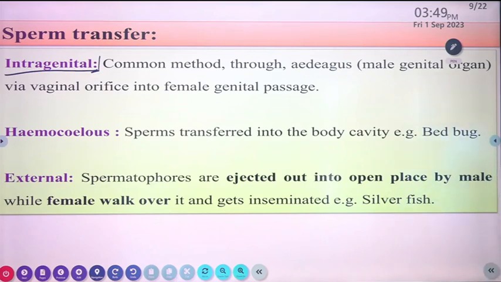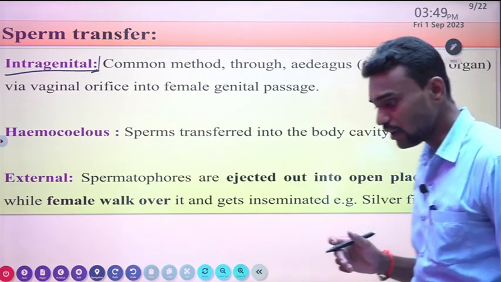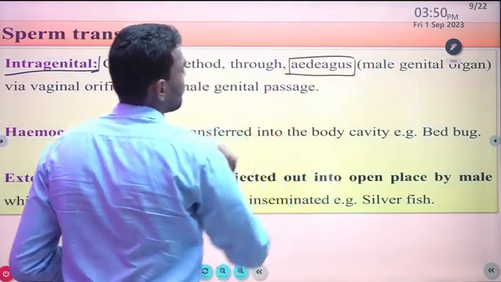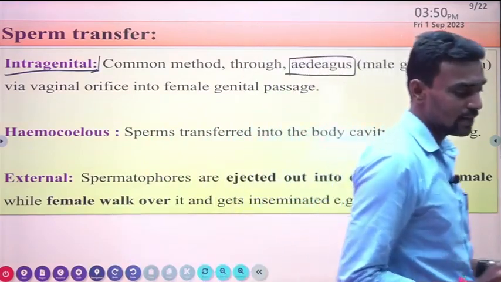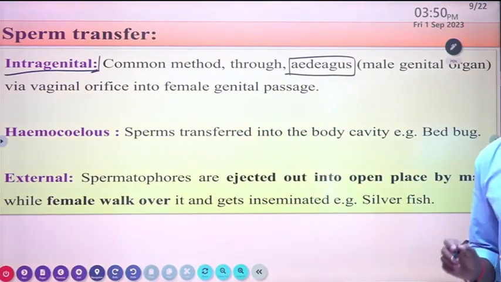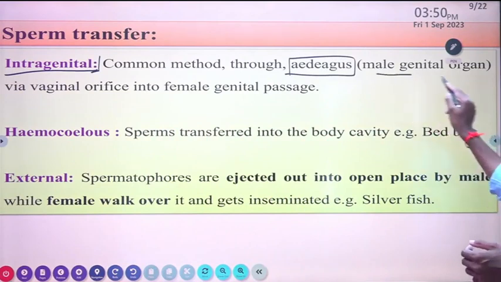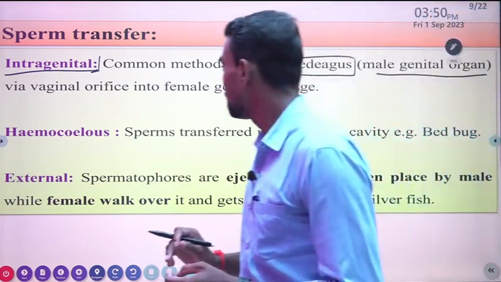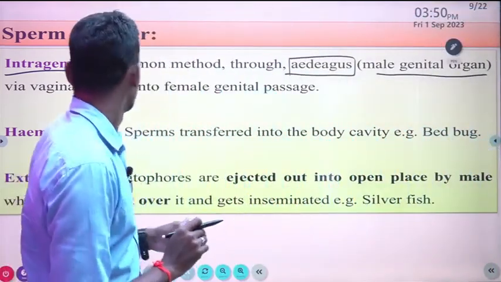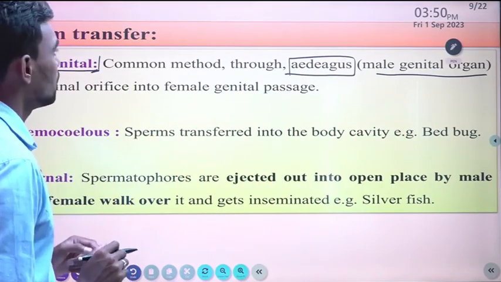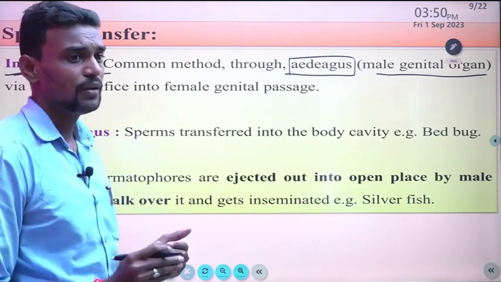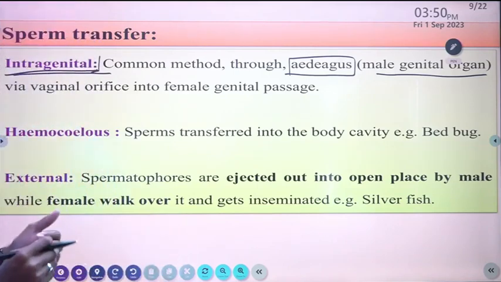The first, intragenital, is one of the common methods, through the aedeagus. The aedeagus is the male genital organ. This term is very important from the exam point of view, and a question like what is the aedeagus may be asked. It is nothing but the male genital organ, and sperm goes via the vaginal orifice into the female genital passage. So intragenital means transfer from male to female only through the male genital organ.